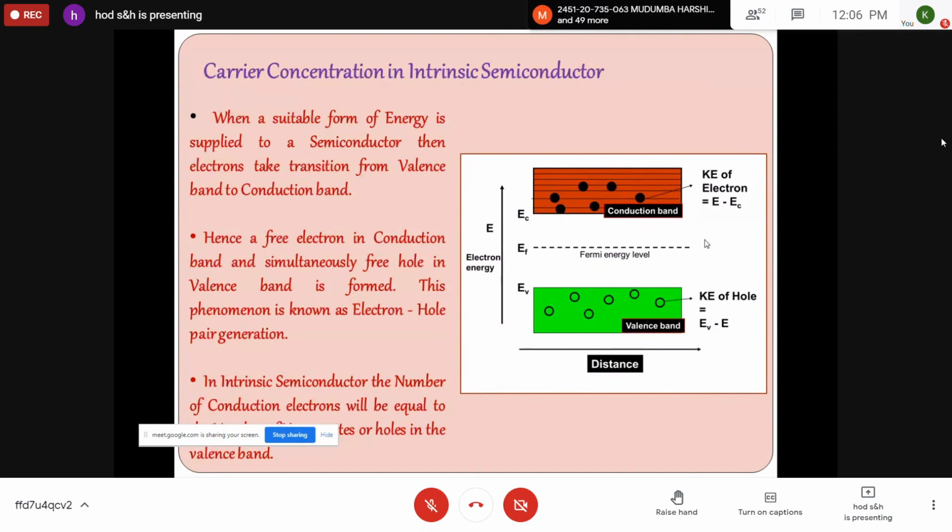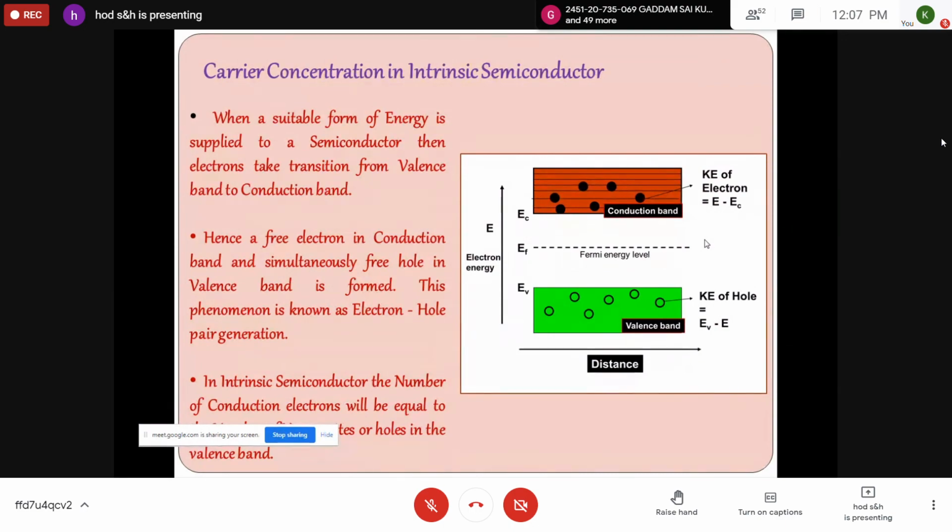So in an intrinsic semiconductor, the number of electrons is equal to the number of holes. The transfer of electrons from the valence band to the conduction band takes place because of thermal energy internally, and it contributes to very low current in an intrinsic semiconductor. Another idea is, if you add certain impurity to the material, the structure will change.